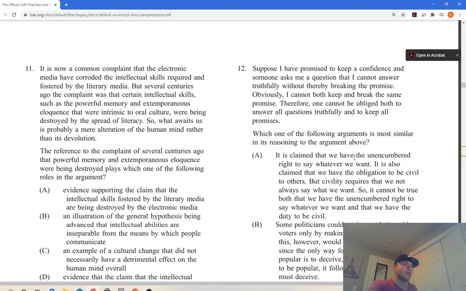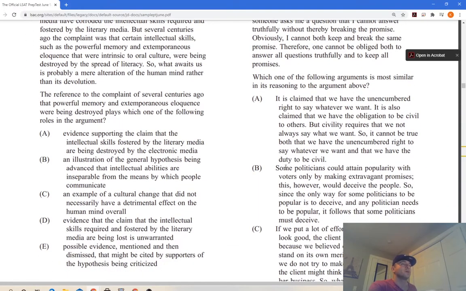It is claimed that we have the unencumbered right to say whatever we want. Okay, we have the right to say what we want. It is also claimed that we have the obligation to be civil to others. But civility requires that we not always say what we want. Okay, so it cannot be true both that we have the unencumbered right to say whatever we want and that we have the duty to be civil. This is pretty good, and honestly, if I was rushing for time, I'd just pick that.